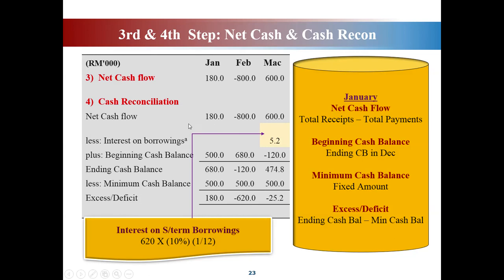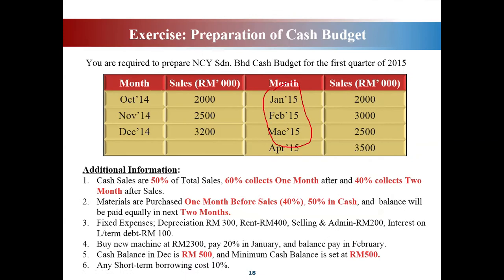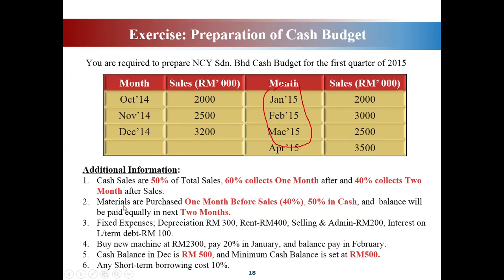You dah tahu, you dah dapat dah net cash flow for each month. So you tengok balik, ada tak nak kena borrowing? Yes, you need to borrow sebab you ada experience deficit kat sini. Tapi nanti later on yang ni. You look at the beginning cash balance dulu. Beginning cash balance ada 500. Mana you dapat 500 ni? 500 is actually from the information given here. Ni. Dia ada cash balance in December is 500 ringgit. Itu jadi your beginning cash balance.